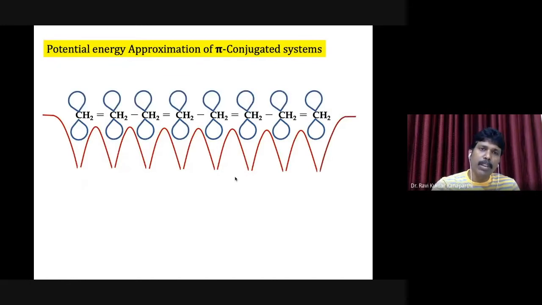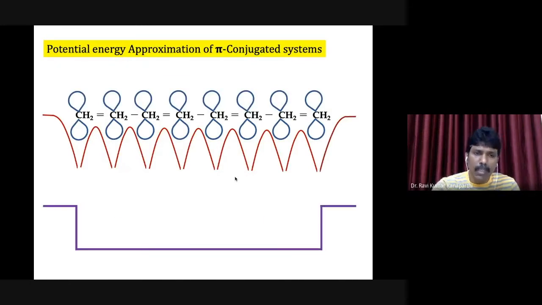One such approximation is this. There are certain variations between carbon atom number 1 and carbon atom number 8. There are variations, but I'm neglecting those variations. That is the first approximation.